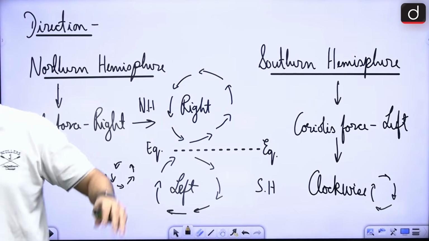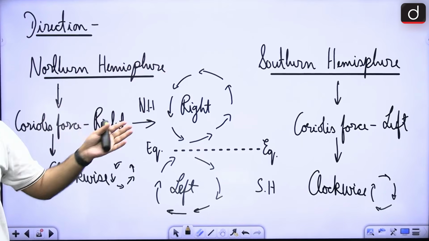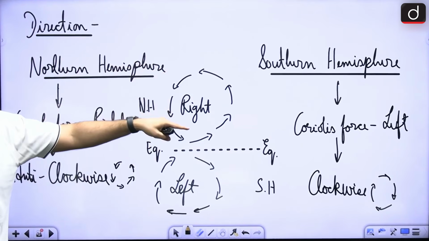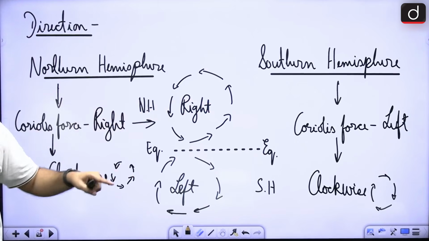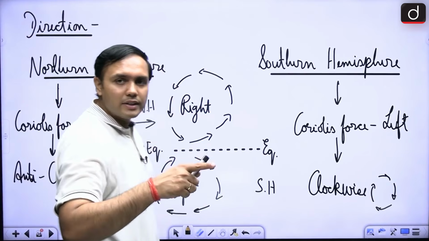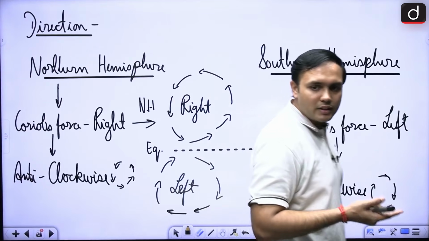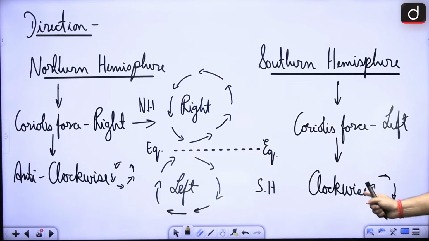Now, in this regard, what is the direction and how is it different in different hemispheres of the earth, right? So in the case of the northern hemisphere, the Coriolis force is moving towards the right, hence the direction here is anti-clockwise. If you can see this particular diagram, you can properly understand that this is anti-clockwise direction. In the southern hemisphere, because of the Coriolis force moving towards the left, it is clockwise direction.